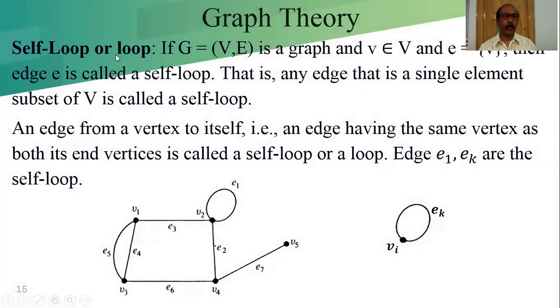Now the self loop, or the loop. What is called a loop in a graph? That is known as the self loop, or simply the loop. But a loop in an electrical circuit is different. A loop in an electrical circuit and a self loop or loop in graph theory are a little bit different, so we should not confuse the electrical loop with the graph theory loop. Loop here means the self loop.